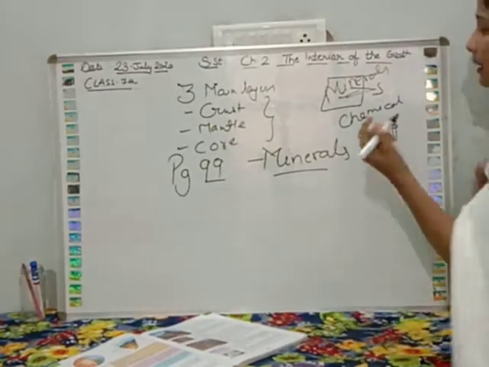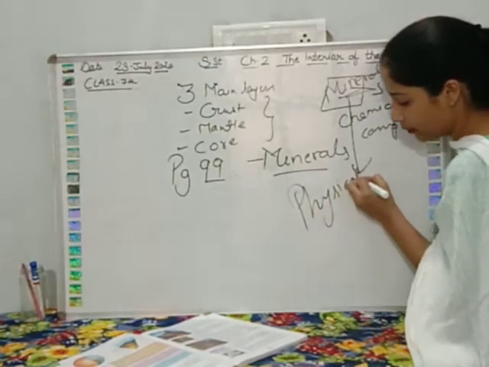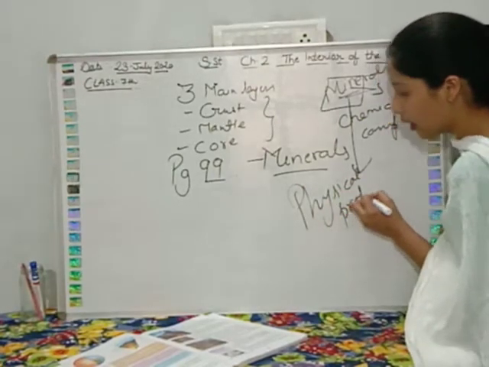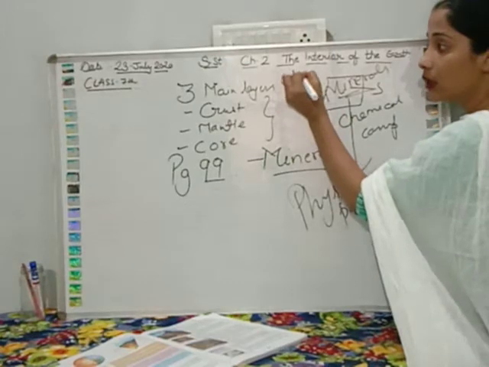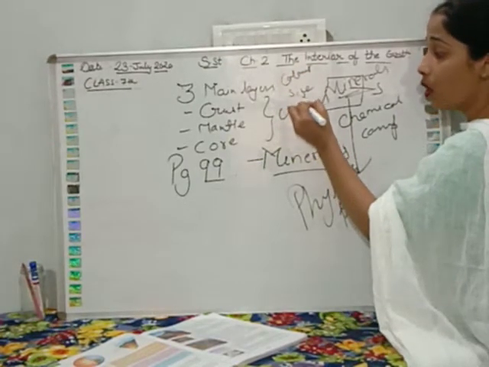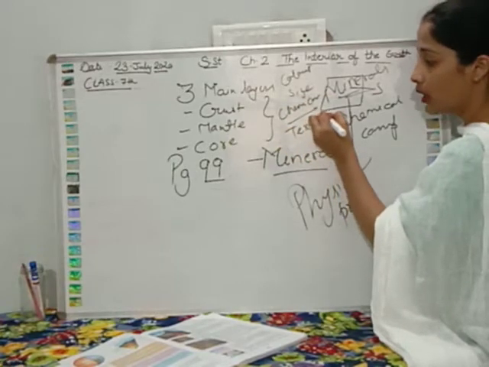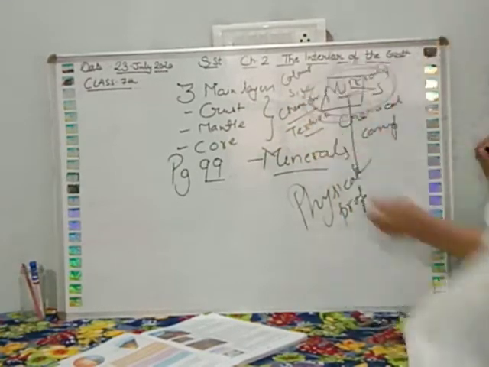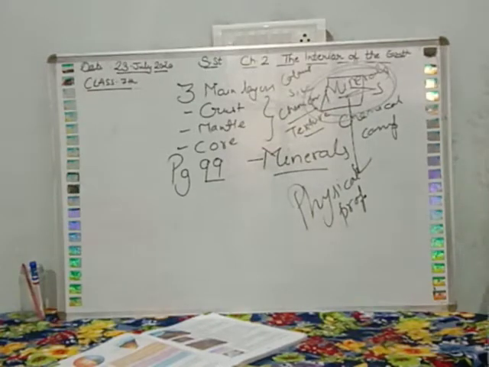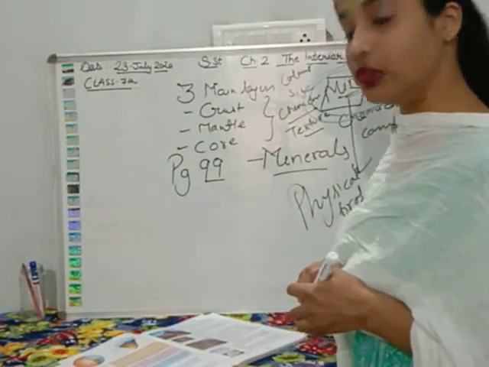Physical properties means related to their color, their size, their texture. So basically, minerals are a combination of chemical composition.